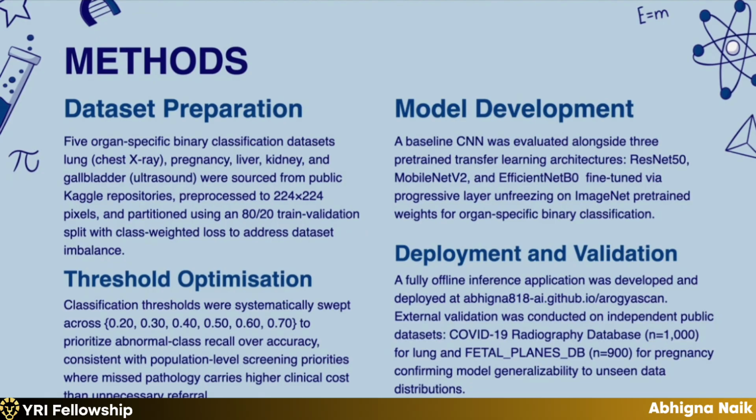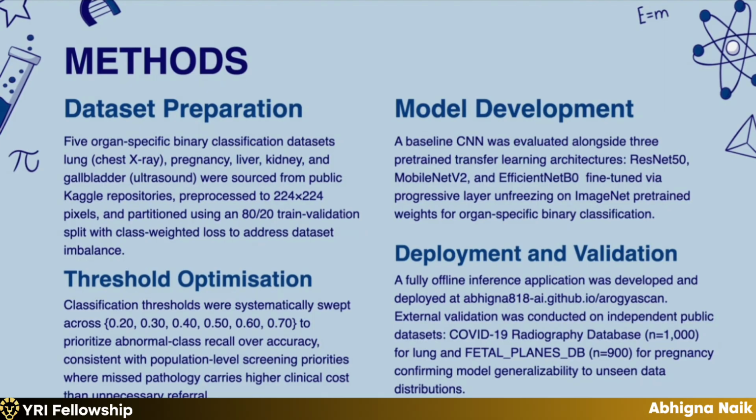After that, we developed the model. Essentially, we had 3 pre-trained transfer learning architectures that we tried different thresholds on. First was ResNet 50, then MobileNet V2, EfficientNet B0, and a baseline CNN. We first trained the classification head, and after this, we used a technique called progressive fine tuning. My professor essentially helped me make it so that our model prioritizes abnormal recall, which has a higher clinical cost, rather than giving false positives.